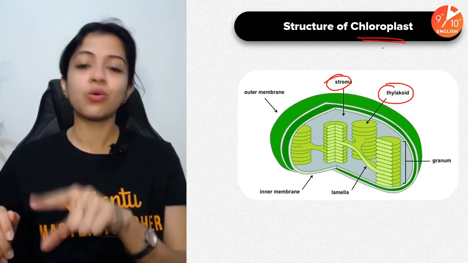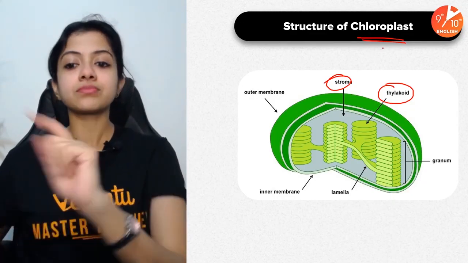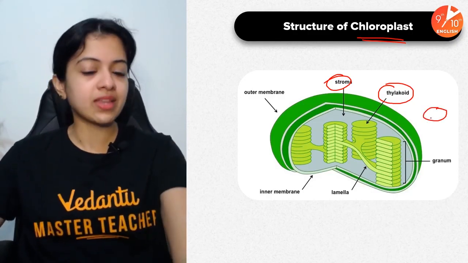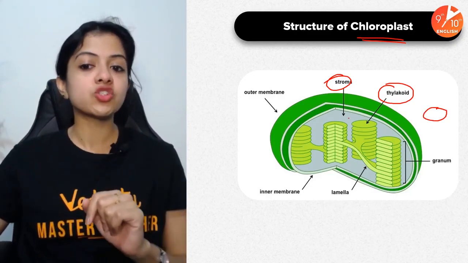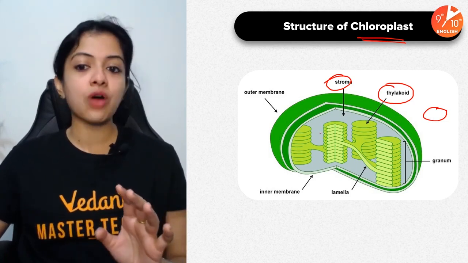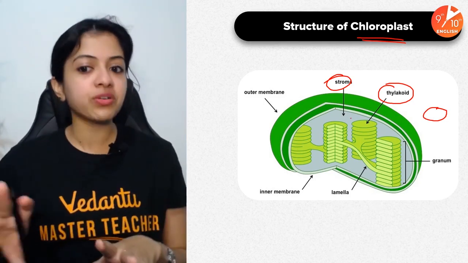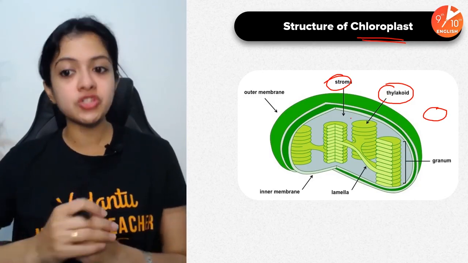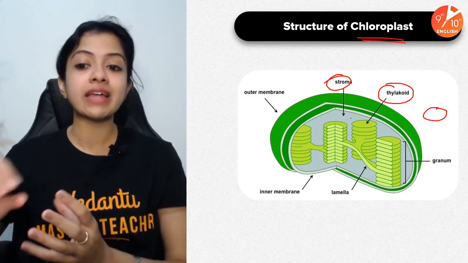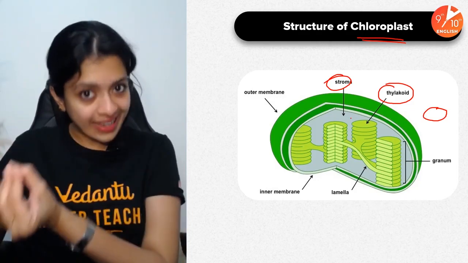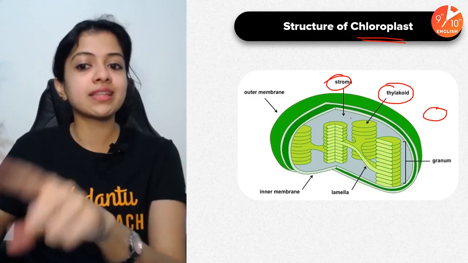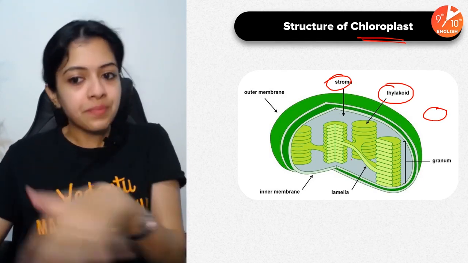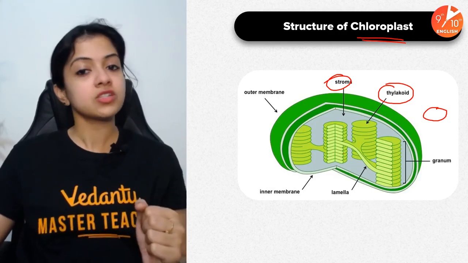The major parts you have to know today are thylakoid, which is this single coin-like structure. That is a thylakoid. And you must know what stroma is, which is this outside medium, the medium which is inside the chloroplast. So part of the photosynthesis reactions occurs in the thylakoid, rather in the thylakoid lumen, where chlorophyll is present, and the rest of it occurs in the stroma, which is this surrounding area around it, that medium within the chloroplast, that is the stroma.